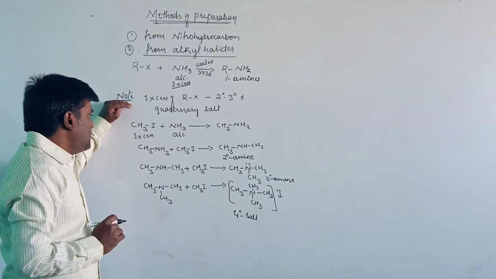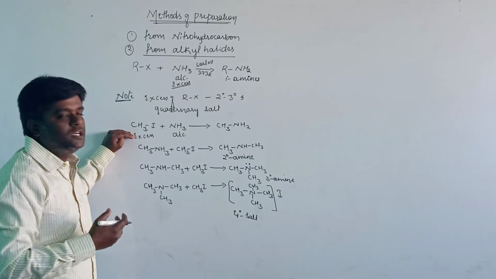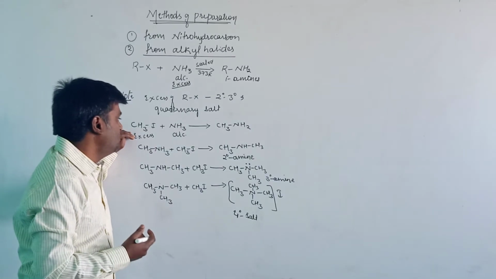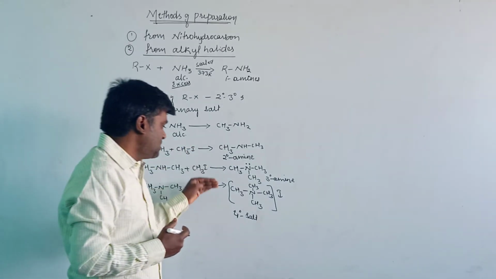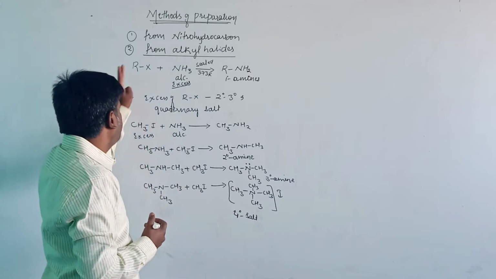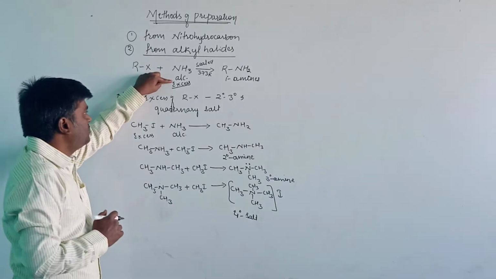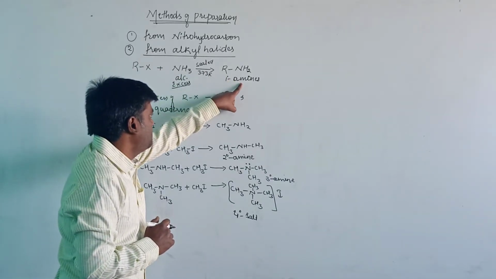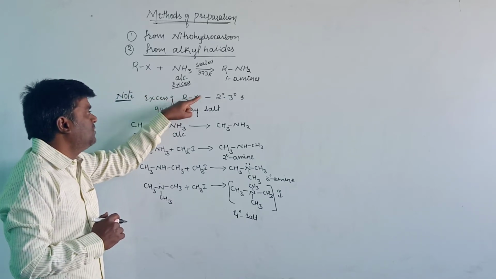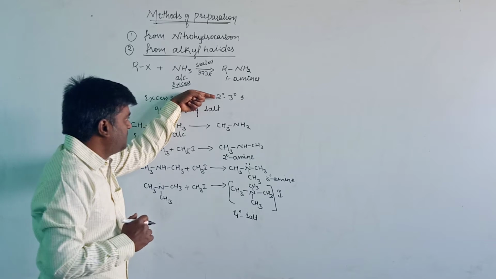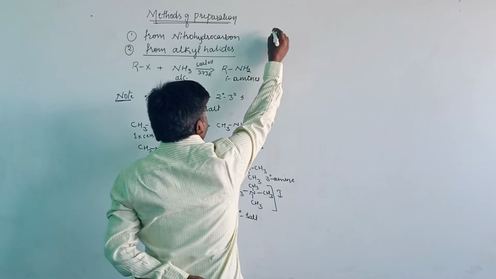In the sealed tube, if we take the excess amount of an alkyl halide, it will undergo alkylation to form the secondary, tertiary and quaternary salt. This is about the second method, from the alkyl halides. If you take the excess amount of ammonia, it will produce only the primary amine as the major product. If you take the excess amount of alkyl halide, then it will produce the secondary amines, tertiary amines and quaternary salt.